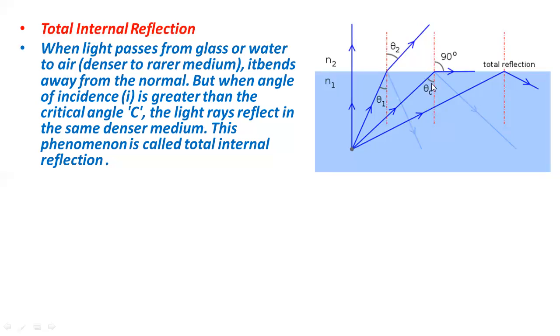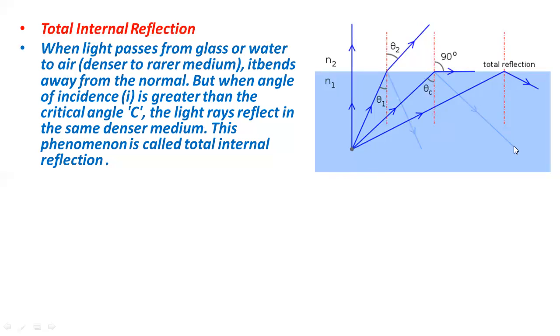So the angle of incidence for which the angle of refraction is 90 degrees is called the critical angle. This is the critical angle, which we represent with theta c. C means critical angle. If you further change the direction of light, now you can see that the light is bending in the same medium.